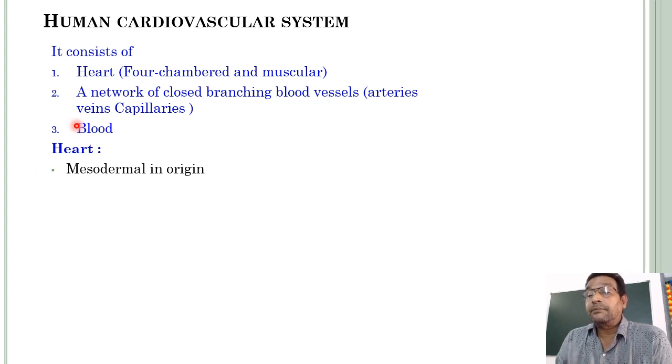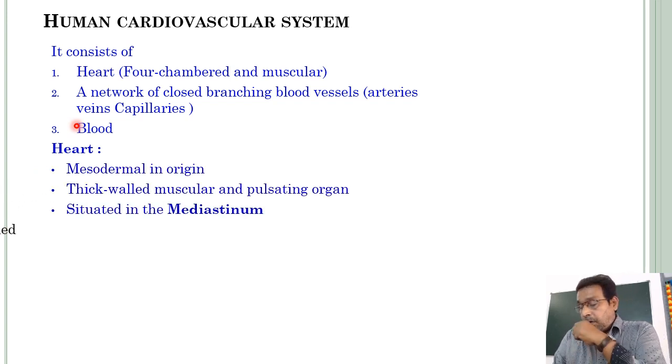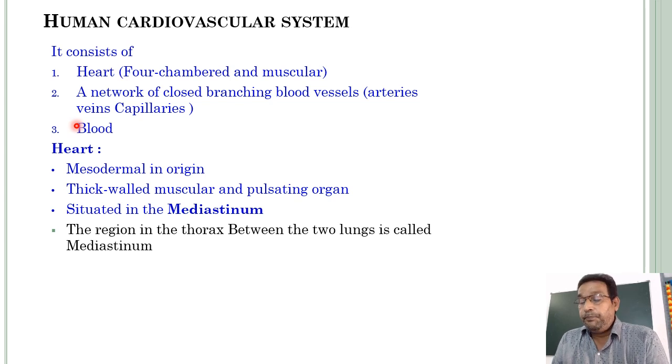And what about the heart? Our heart is mesodermal in origin. At the early embryonic stages, after gastrulation, three types of germ layers are formed: ectoderm, mesoderm, and endoderm. In each and every germ layer, bodily organs are formed. From mesoderm, the heart is formed.